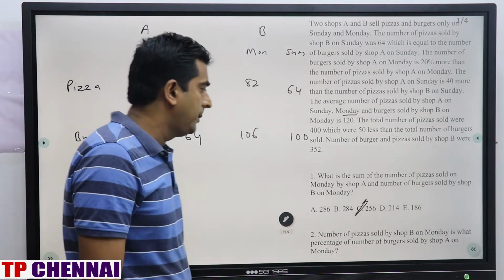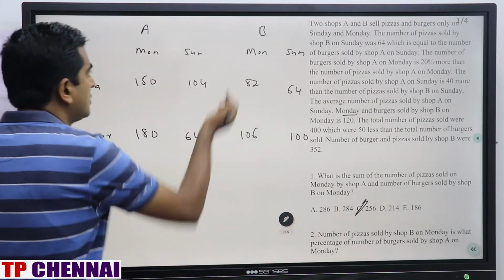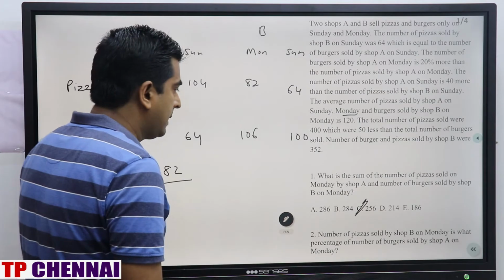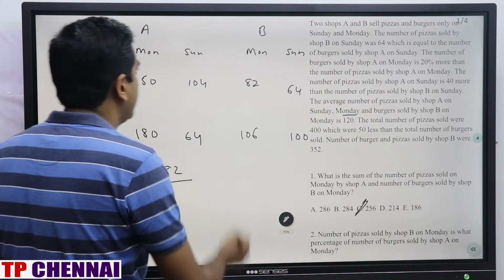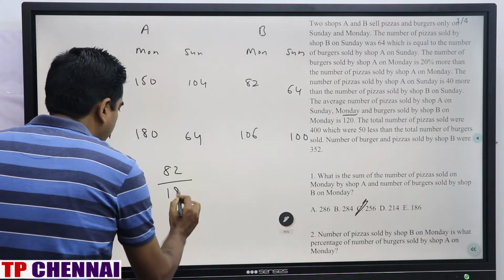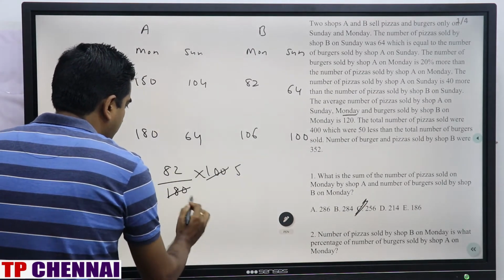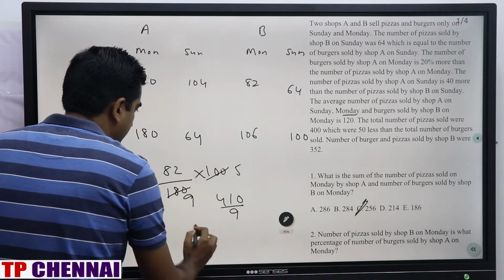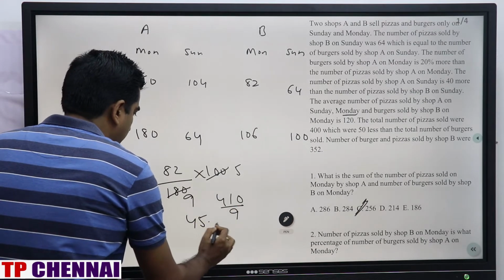Number of pizzas sold by shop B on Monday. Shop B on Monday pizza. 82 is what percentage of the number of burgers sold by shop A on Monday? Shop A burger on Monday. 180 into 100. So this is 410 by 9. 9 4s are 36. 9 5s are 45 point something.